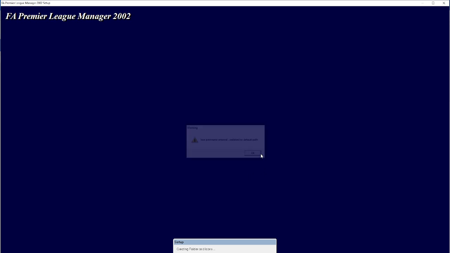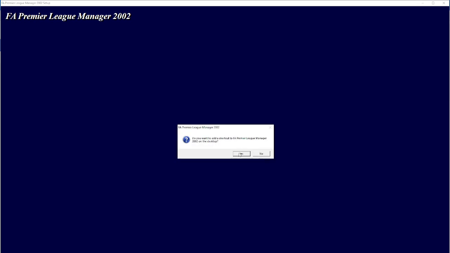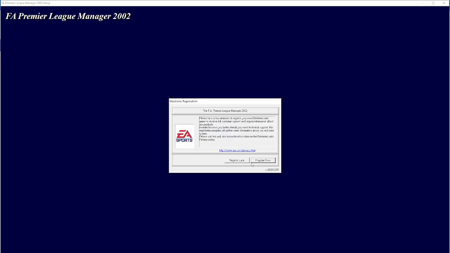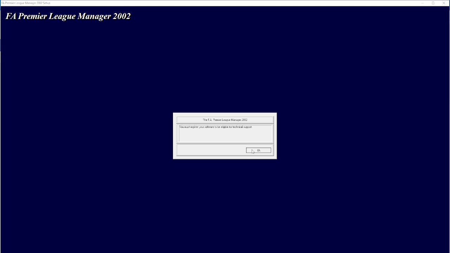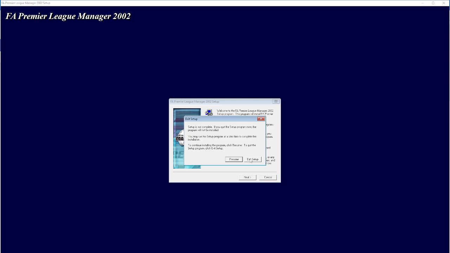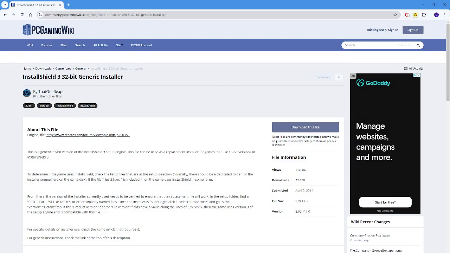It's okay. Click it. Register later. Alright. This is another setup, but just click cancel. This is the setup. Once the setup is done,